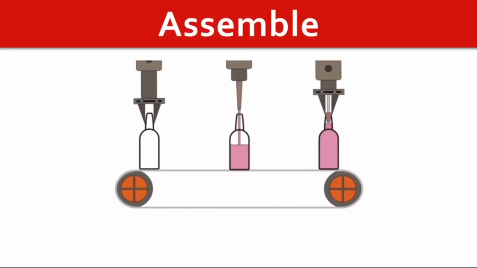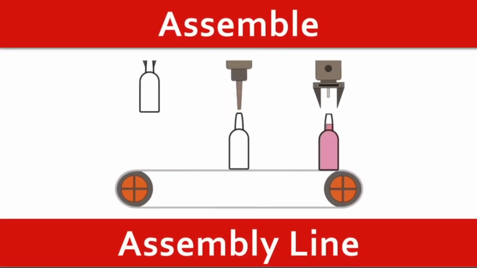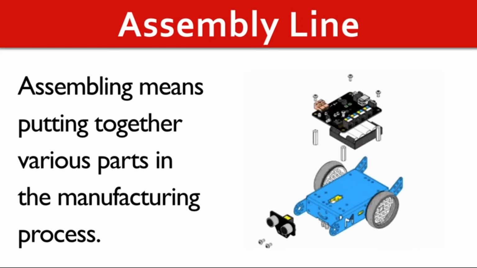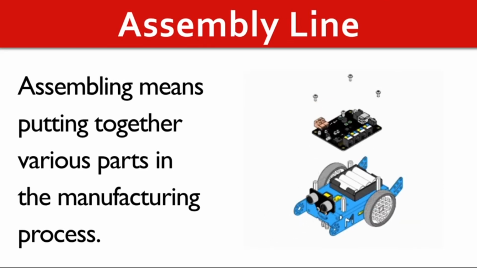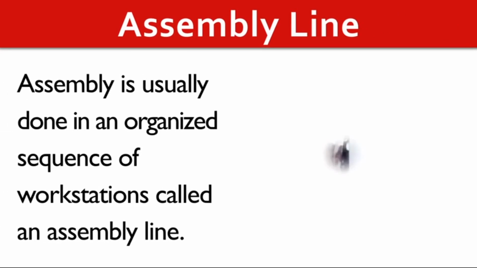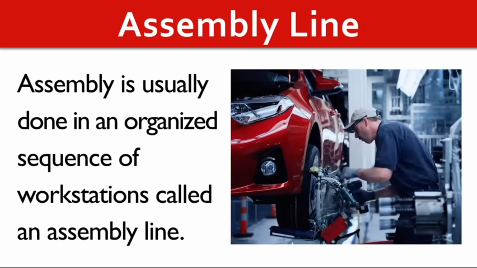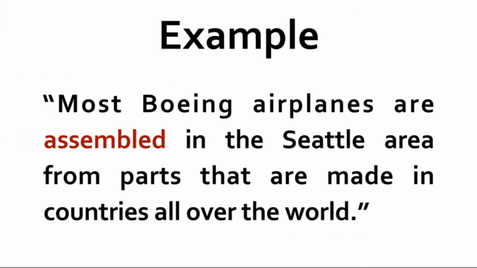Assemble. Assembly line. Assembling means putting together various parts in the manufacturing process. Assembly is usually done in an organized sequence of workstations called an assembly line. Most Boeing airplanes are assembled in the Seattle area from parts that are made in countries all over the world.